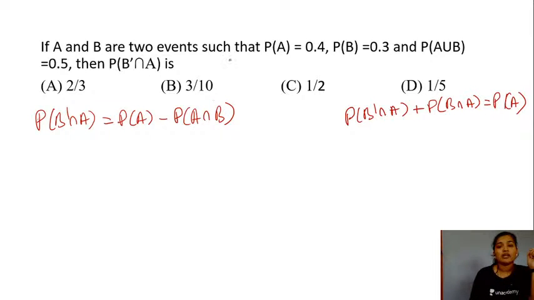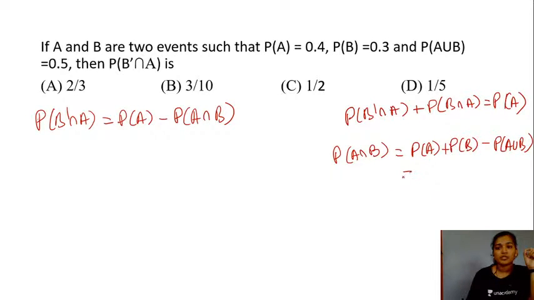So in the question, we are given the value for probability of A. We need to get the value for probability of A and B. So we will have the probability of your event A and B as probability of your event A plus the probability of your event B minus the probability of your event A or B. So substitute the values. So this is 0.4 plus 0.3 minus 0.5, right? So you have a 0.7 minus 0.5. So the value for your probability of A and B will be 0.2. So we have all the necessary information now and the values.